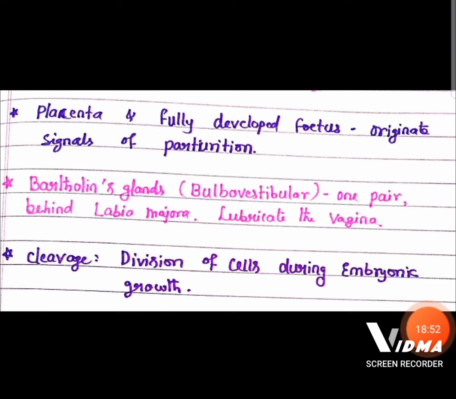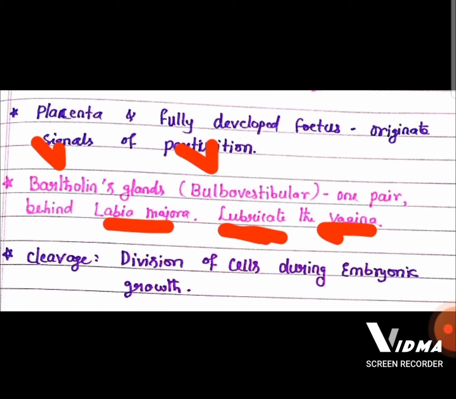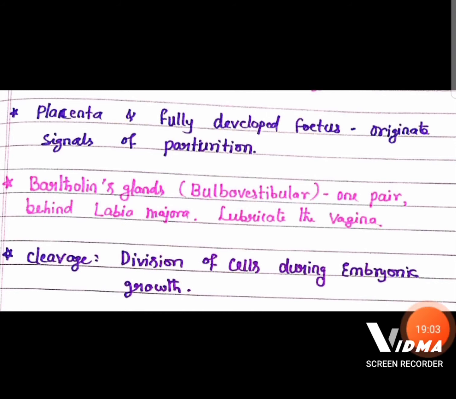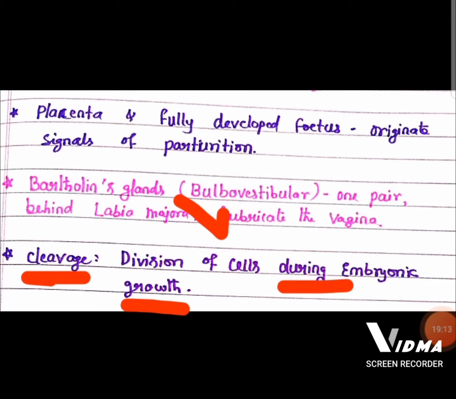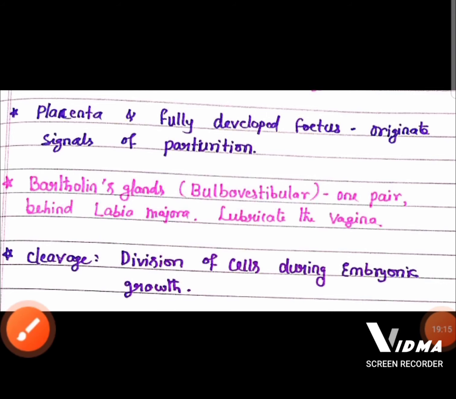Then Bartholin glands or bulbovestibular glands are present behind the labia majora and lubricate the vagina during coitus. And remember, cleavage is the division of cells during embryonic growth.